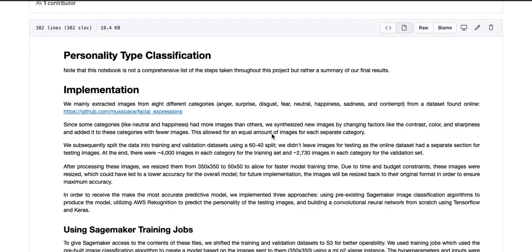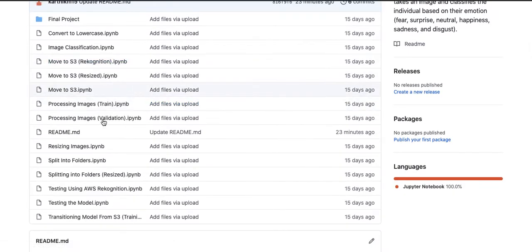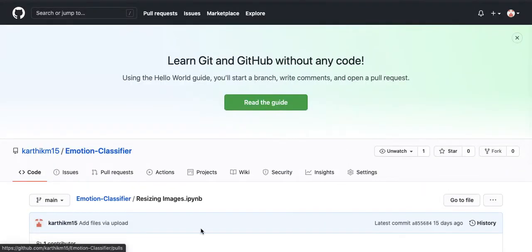And in order to find the most predictive model, we actually implemented 3 approaches. Using pre-existing SageMaker image classification algorithms, utilizing AWS Rekognition to predict the emotion of the testing images, and then building a convolutional neural network from scratch using TensorFlow and Keras. I'll go into more of these in detail later. I just want to quickly go over the resizing of images.